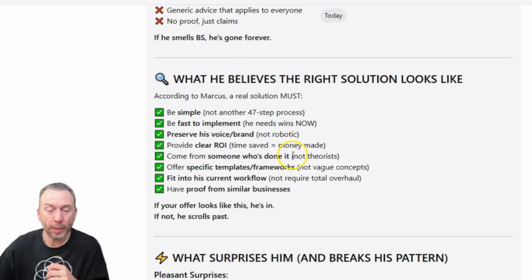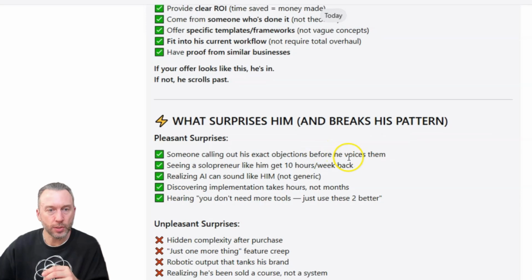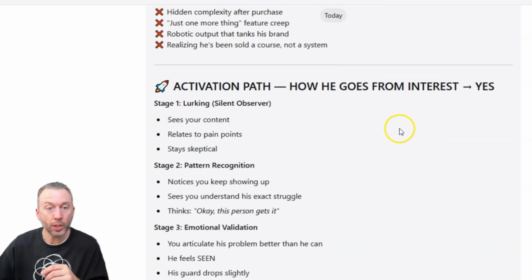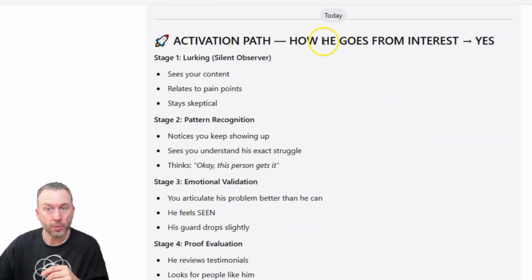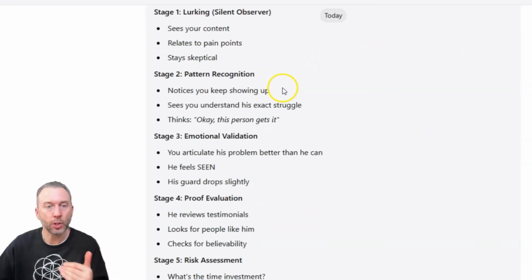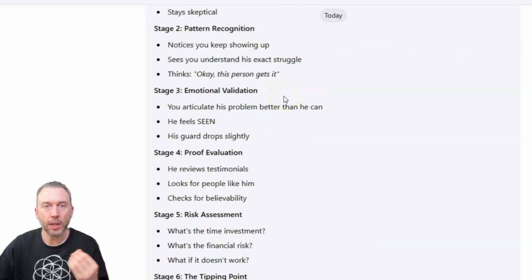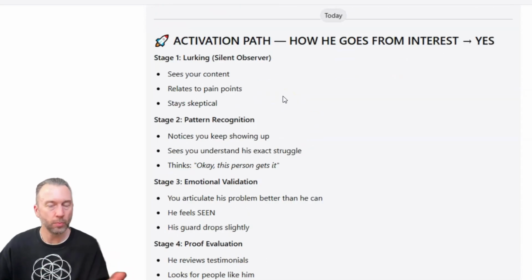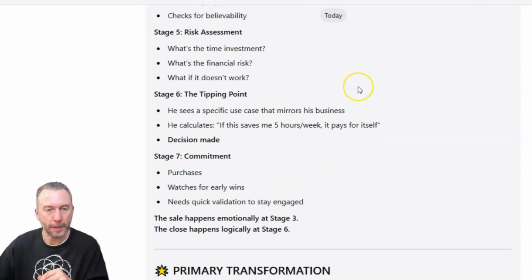So again, these are a lot of really powerful insights. And again, you're getting access to this absolutely free. So all you got to do, what takes them from interest to yes. So again, these are the steps you can go through with your sales page, with the content you do. So apply to your business directly.